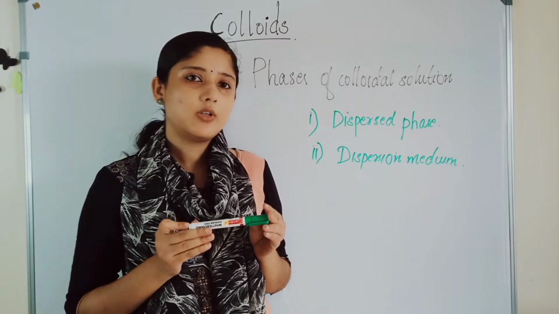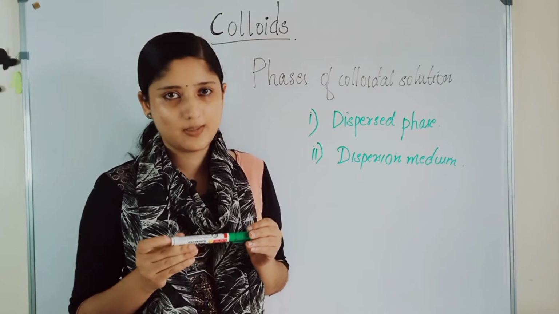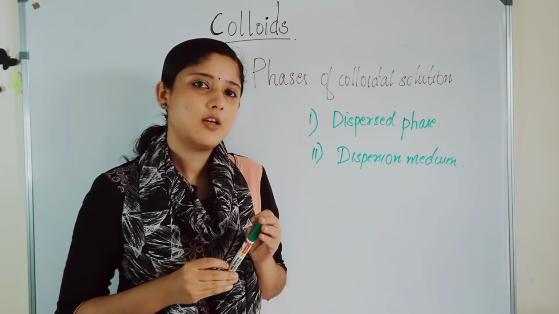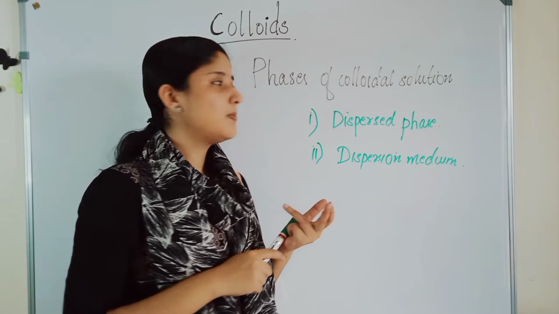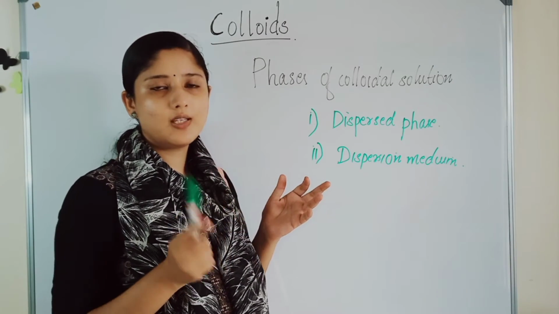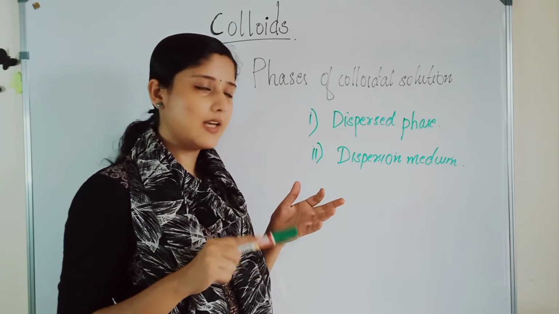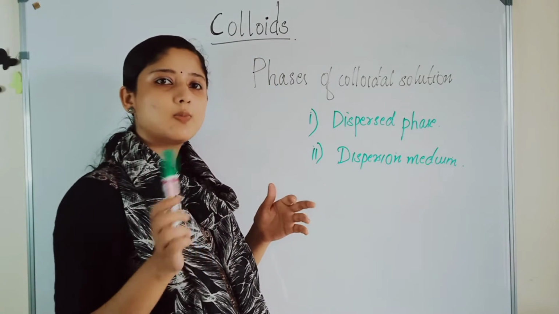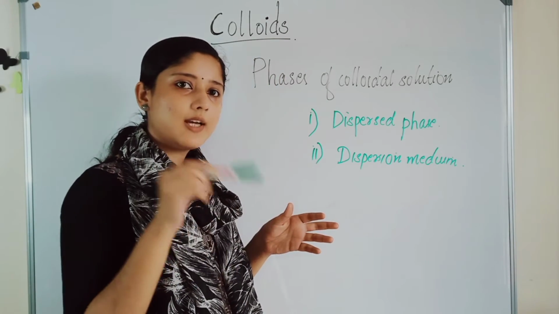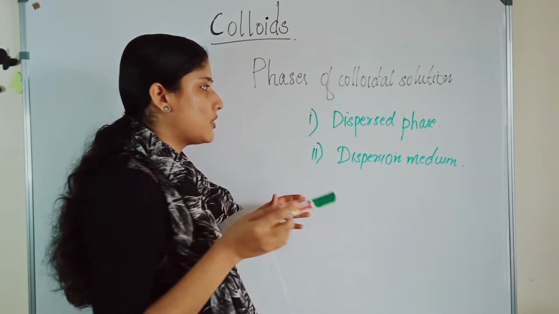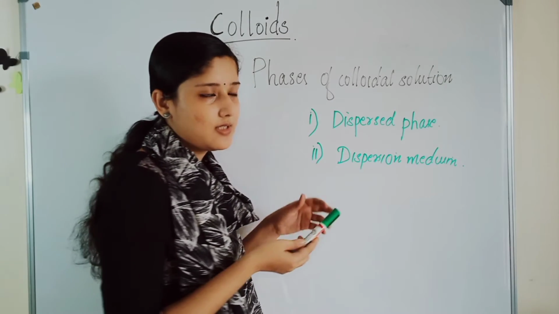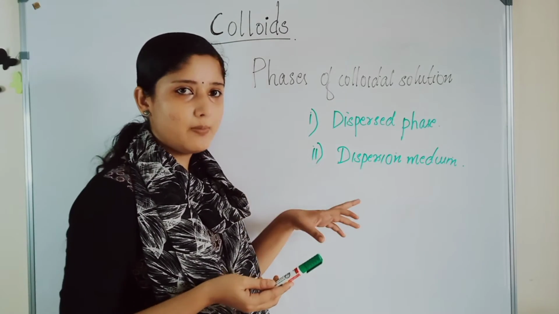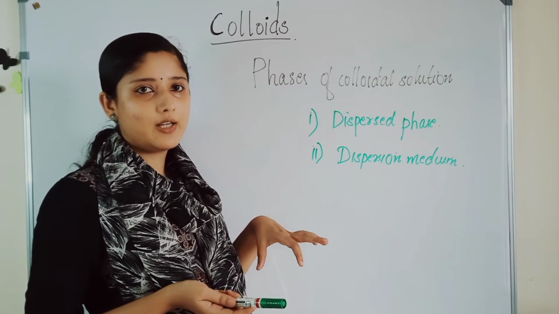Let's discuss the different phases in a colloidal system. The first phase is the dispersed phase. Dispersed phase means the particles that are dispersed. It is the component that is present in small proportion. The dispersion medium is the medium in which the colloidal particles are dispersed.